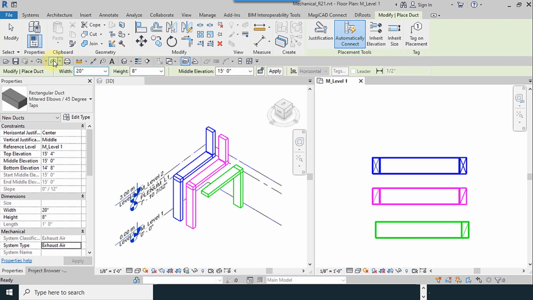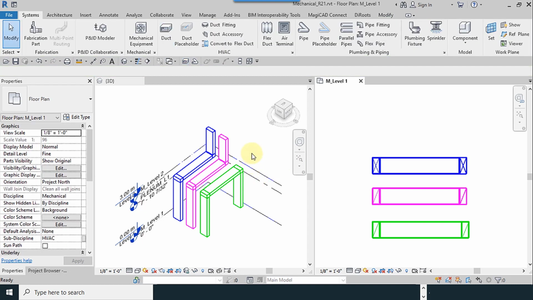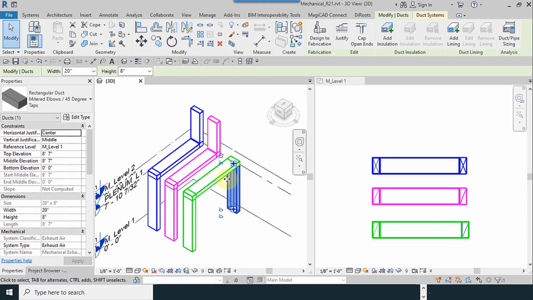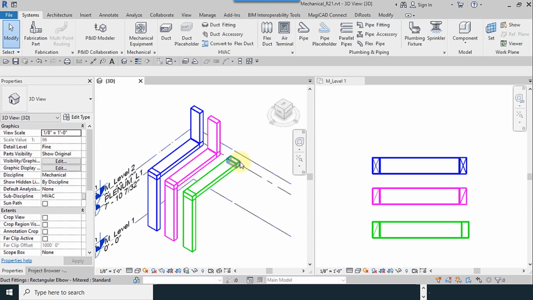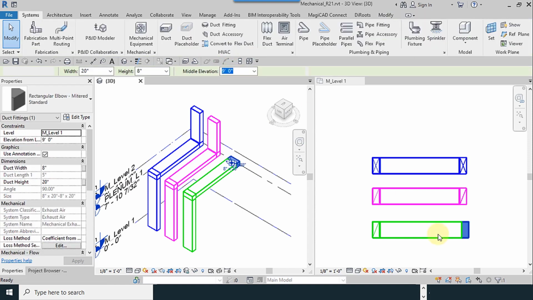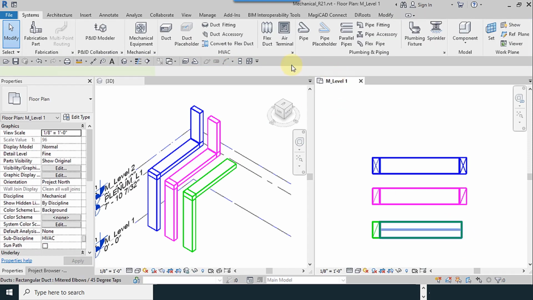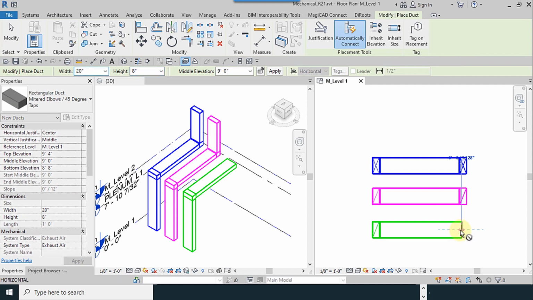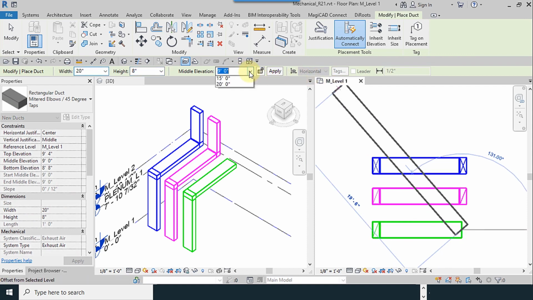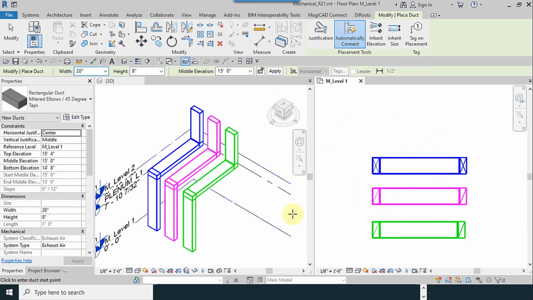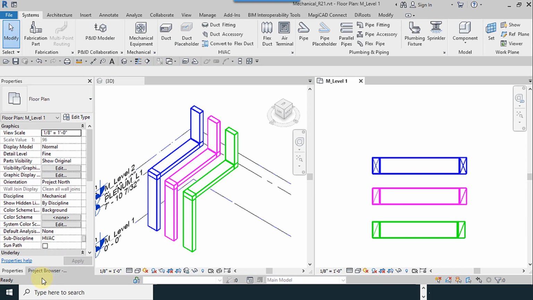I use Ctrl Z. I want, it must be to up, not down. Okay, so I change the values, create similar. Duct system, exhaust, okay. 15 for this. Okay, here we go. Everything correct now.